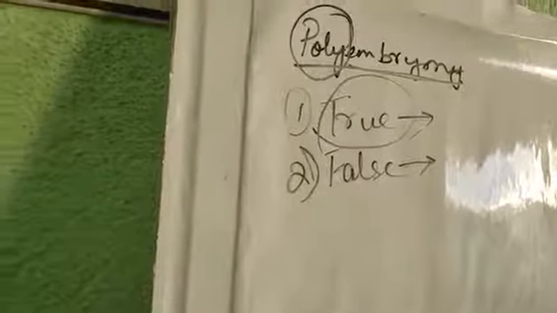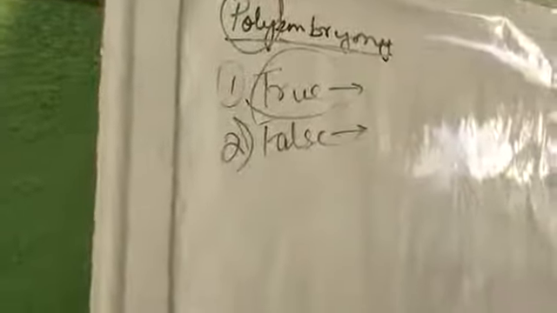Next we will go for the causes of polyembryony. First cause is the cleavage formation, which is noted in several plants in the embryo. Due to the cleavage formation in the embryo, many embryos are formed. Next is the formation of many embryos from other cells like integuments of the embryo sac or nucellus tissue. Except the egg, there are other cells also, and from those cells embryos are formed. Next, as there are many embryo sacs, many embryo sacs will be producing many embryos. So these are the basic reasons for polyembryony.